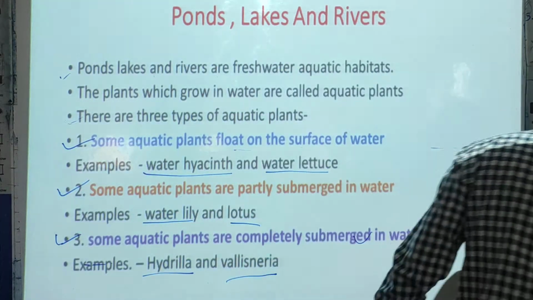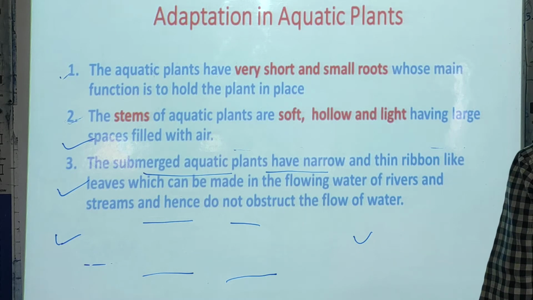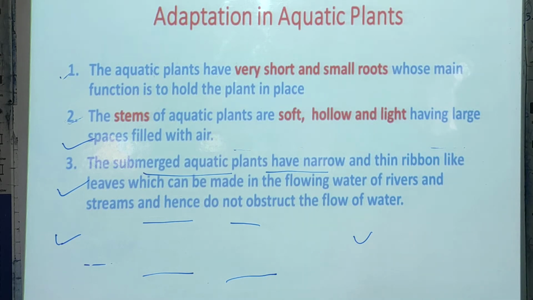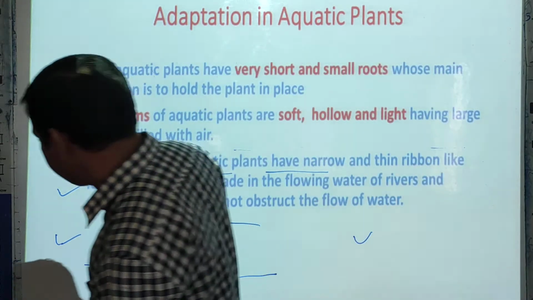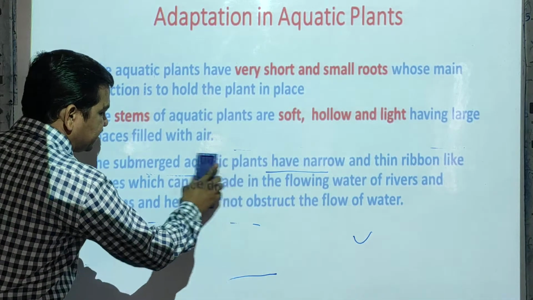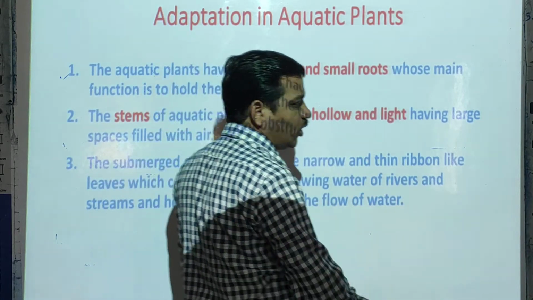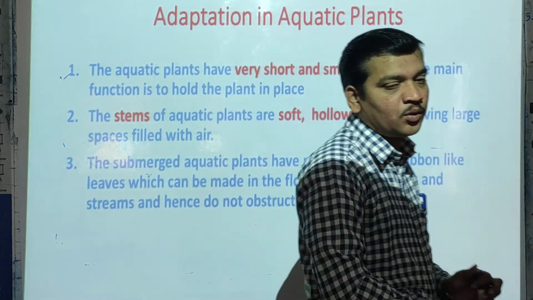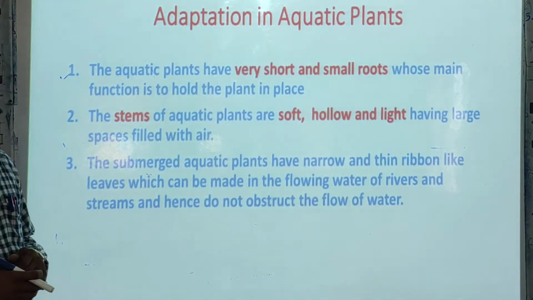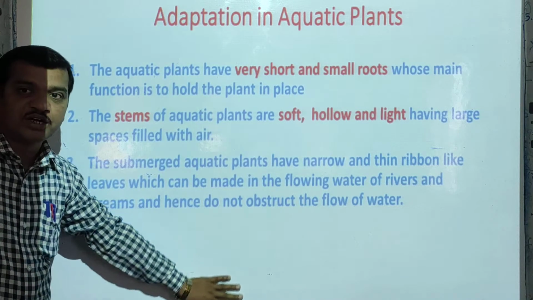Now we will talk about the next thing, the adaptations in aquatic plants. What adaptations are there in aquatic plants? These are the general adaptations. General means for all plants that are in water. How are these plants able to survive in aquatic habitats? So these are the general points for all the plants.